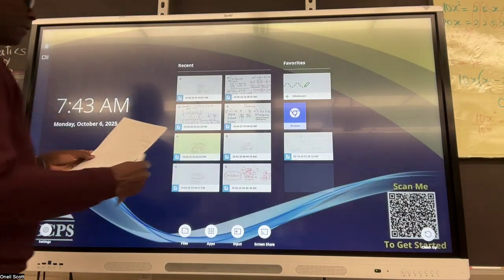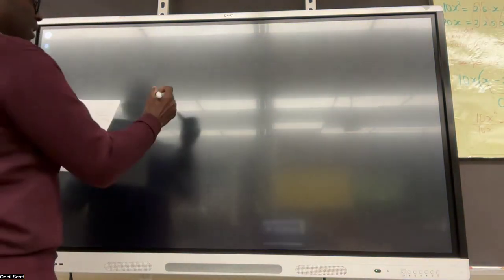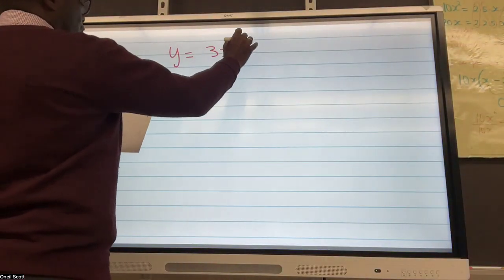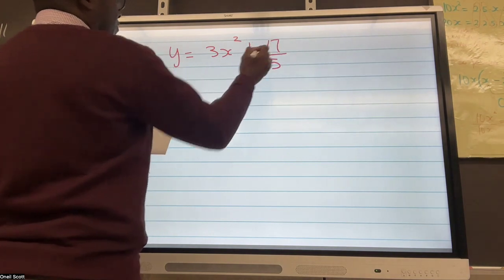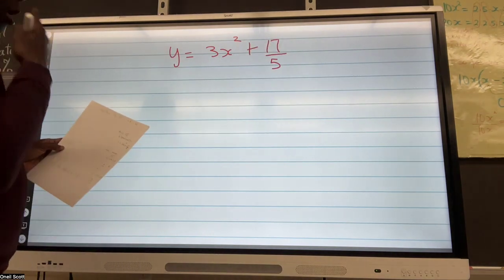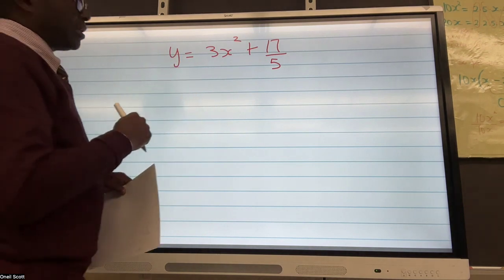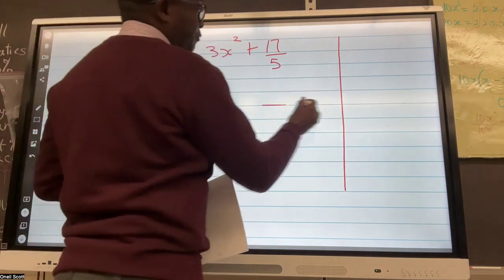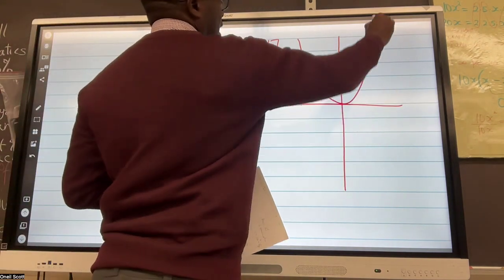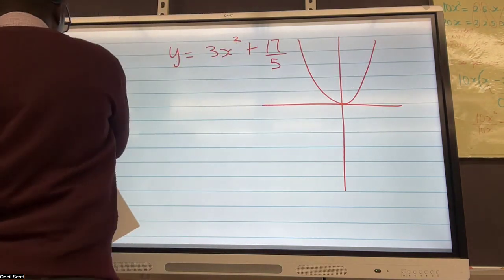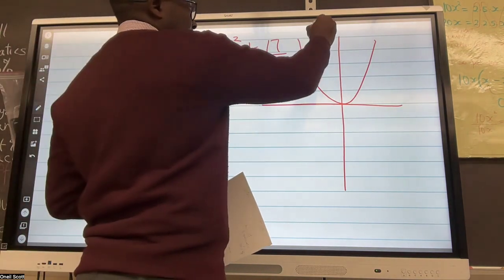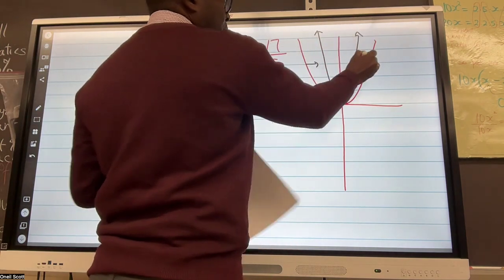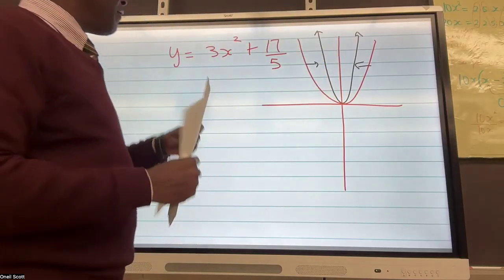Let's do another question. Another question is, if you have the equation y equals 3x squared plus 17 over 5, and you want to find the axis of symmetry, there are a number of things that you could do here to get the answer very quickly. First of all, we know that what 3 is going to do here is take the parent parabola and stretch it vertically. So it's going to bring the two ends of the parabola in by a factor of 3.